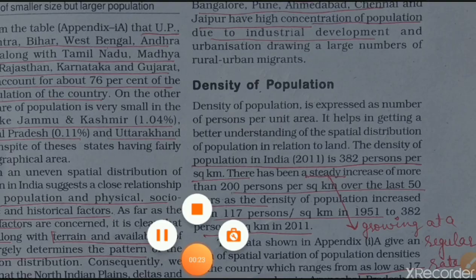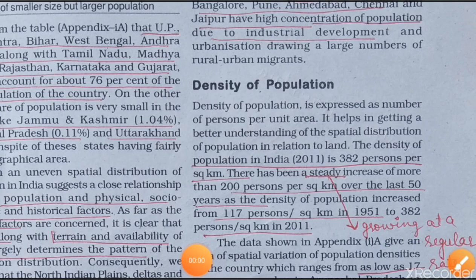According to this formula, the density of population in India in 2011 is 382 persons per square kilometer, and there has been a steady increase, that means growing at a regular rate, an increase of more than 200% per square kilometer over the last 50 years.